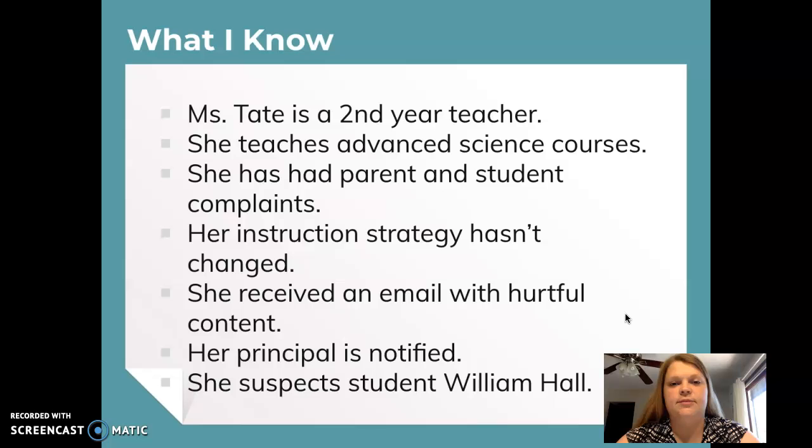She contacts her principal in a frenzy and explains the situation. Her principal asks her to please calm down and takes a look at the materials. He calls her back and states that he feels this is a prank, but he'll investigate further. He asks who might be a perpetrator of this crime, and she jumps to the conclusion of student William Hall. She feels that he does not like her, he always talks about her behind her back, and she thinks he's in charge of this incident. The principal says that they'll discuss it in the morning, and that's where the case study stops.